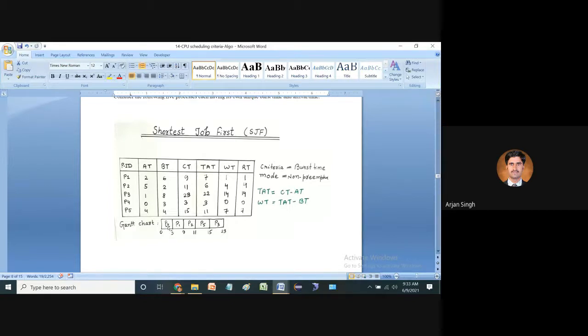executing on the CPU from 0 second to 3 second, the arrival time of P1 is also 2 seconds. So it means that from this position, our P1 has arrived. But we are aware that we are using the non-preemptive technique.